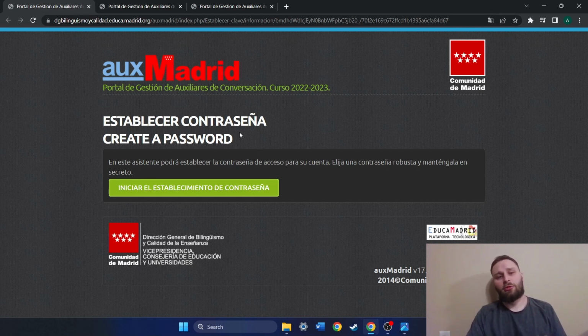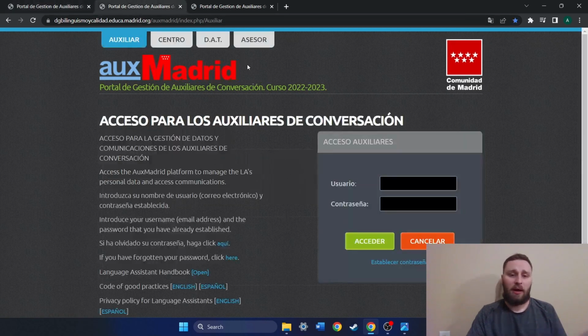So once you are able to do that, you're going to be able to go to the aux Madrid home page, the login page, which is this page right here. I suggest simply bookmarking this page because if you look up here at the URL, it's very long and convoluted and ridiculous. You could, I suppose, just Google aux Madrid every time you wanted to go here, but you might as well just bookmark it. It just makes it easier.